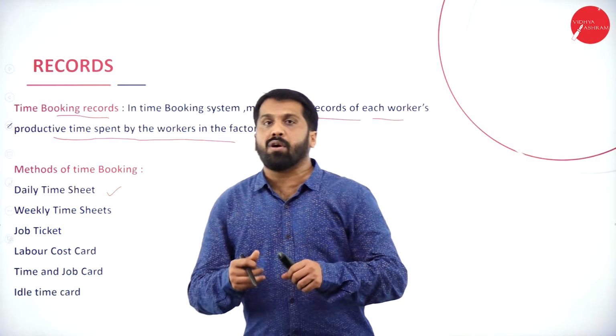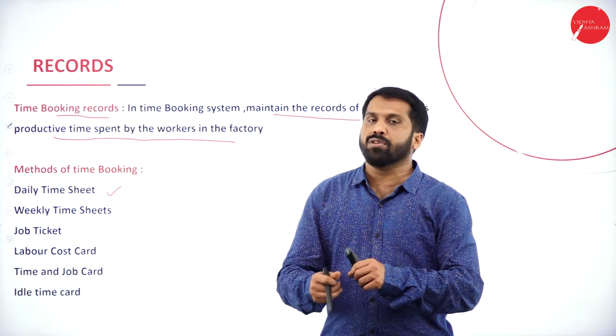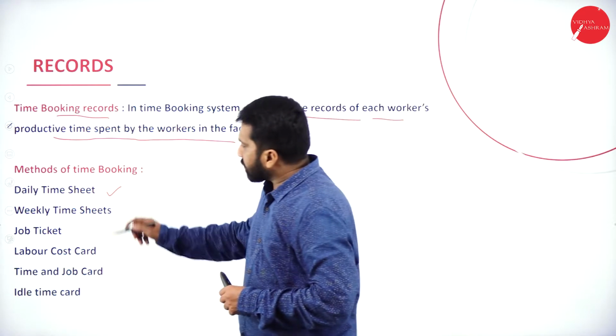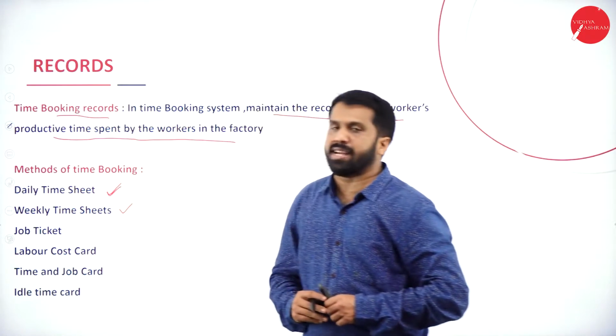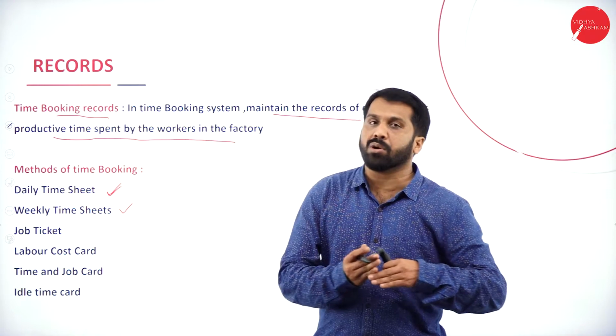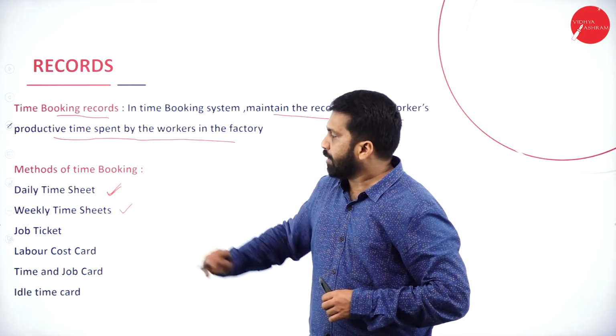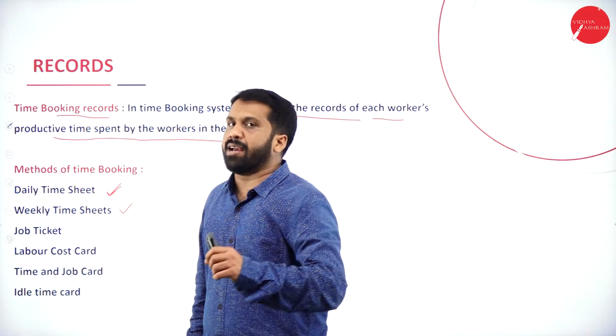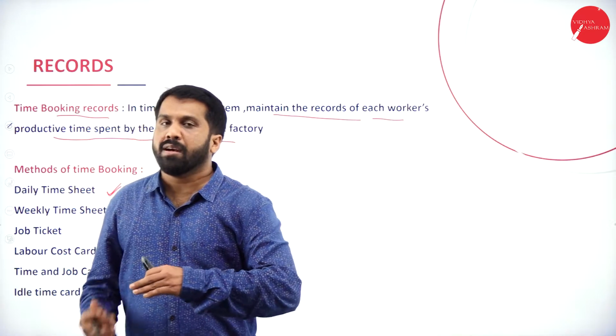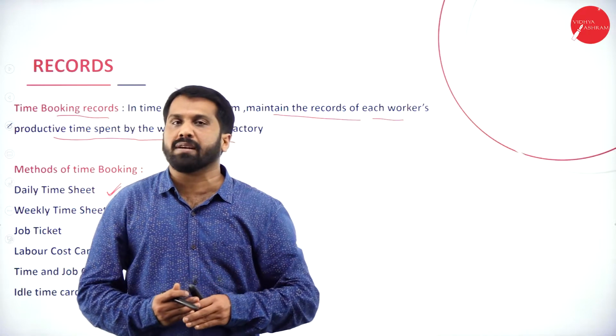The time you switch on the machine and the time you stop the machine will be entered. Weekly time sheet: whatever is in the daily time sheet is consolidated for the week. Job ticket is nothing but the time you started a particular job and the time you closed it.